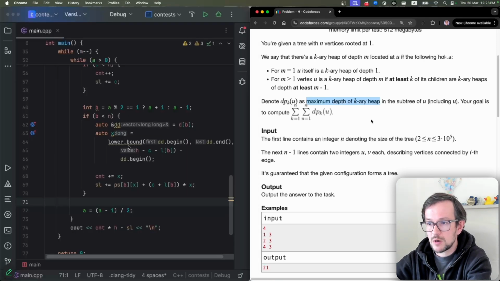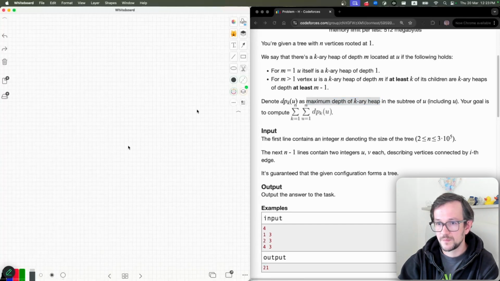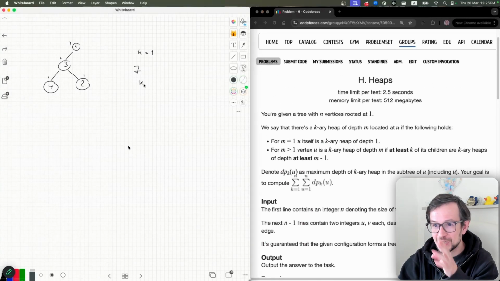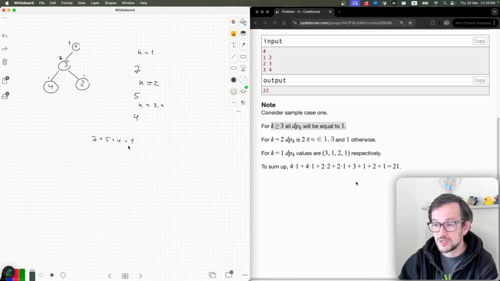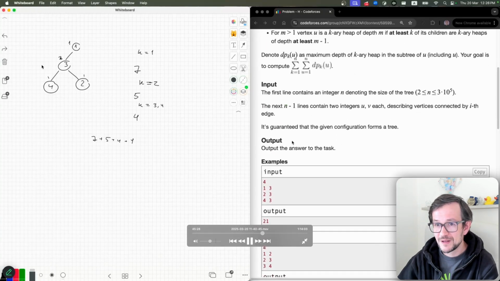Let me show. Okay, I will draw a picture here, I believe. Here I'm just exploring the example, checking that I understand it. Actually, it looks like I don't. I spent a lot of time thinking why for 1 and 3 you should output 2.